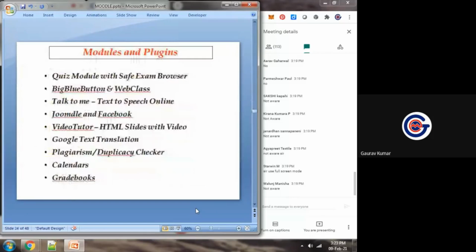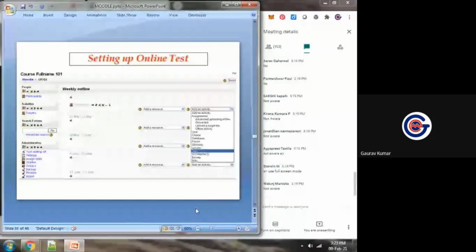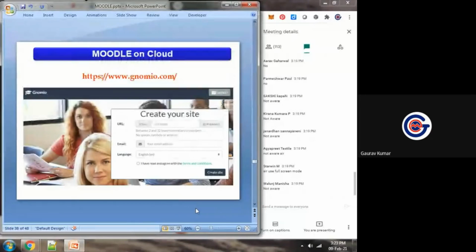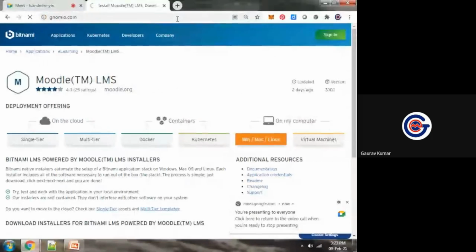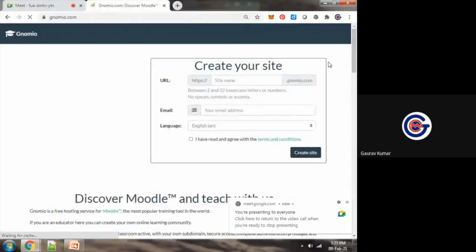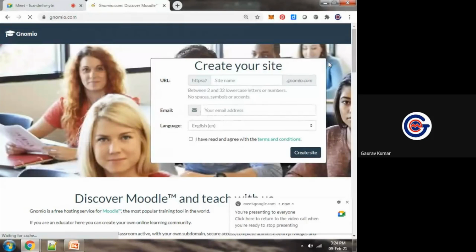But as far as the cloud integration is concerned, as far as the simplest integration is concerned, there is no need to download anything, no need to go for Bitnami, no need to download or install any package. There is no need to configure any database. Each and everything is pre-built. And this is the platform. And not only this, there are thousands of platforms available which are known as cloud-based deployment of Moodle. Is this visible to all of you?